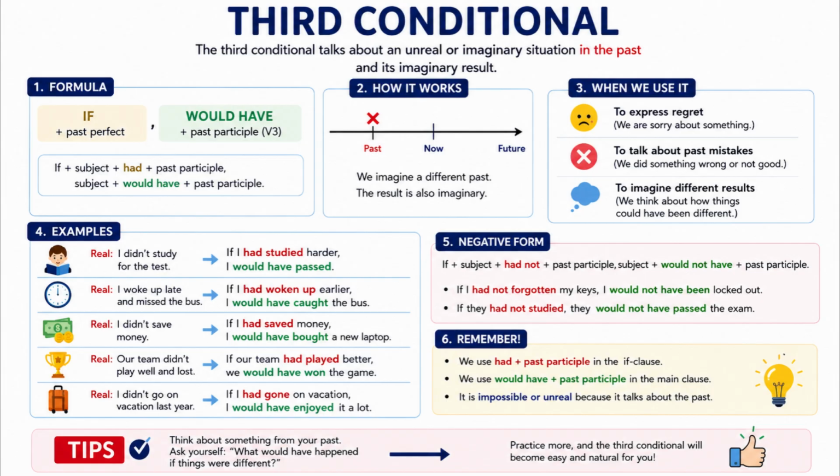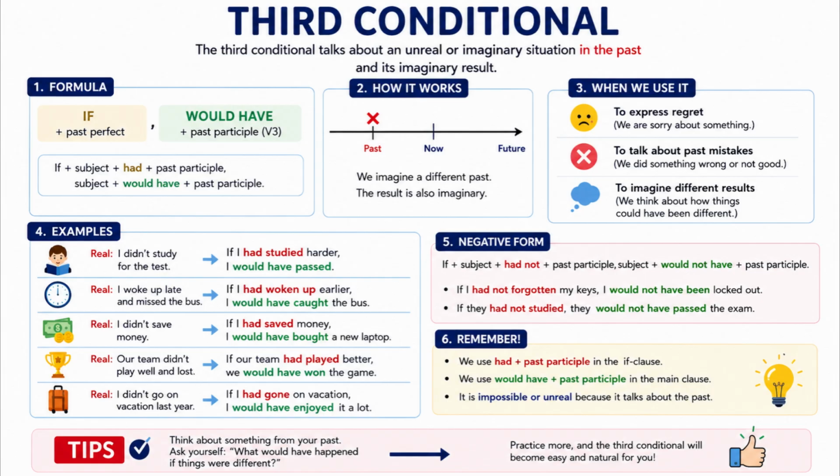Example 4. Money. Real: They spent all their money. They could not buy a house. Third conditional: If they had saved more money, they would have bought a house. Example 5. Friendship. Real: He didn't call his friend. They lost contact. Third conditional: If he had called his friend, they would have stayed in touch.